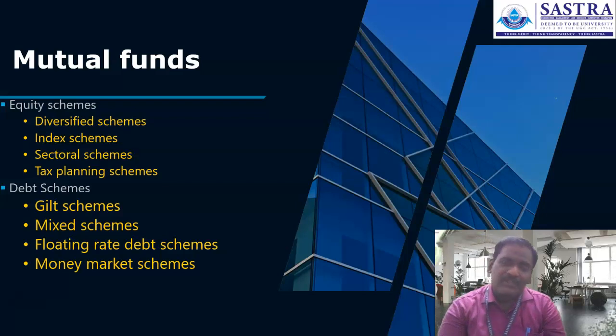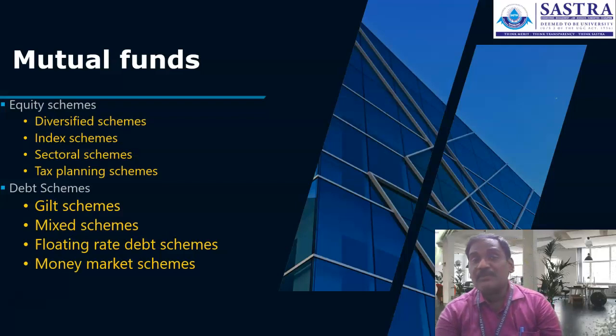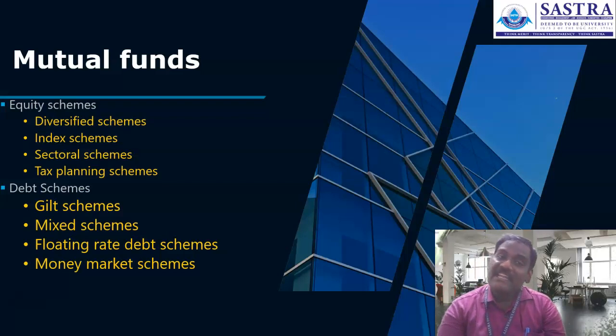Mixed scheme: across the different debentures and different debt instruments in which the investment is going to be made. It invests into bonds issued by the government, and bonds issued by banks and financial institutions. For example, it is going to invest into the RBI saving bond, 15-year infrastructure bond, 20-year infrastructure bond.